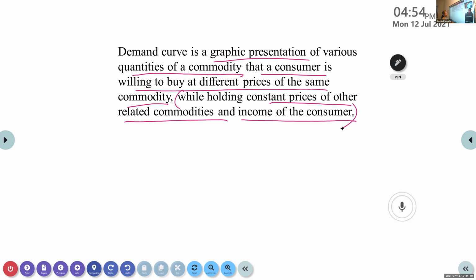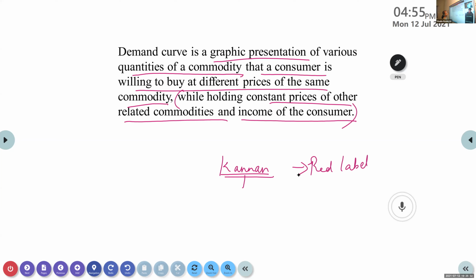Now, why do we say it is constant? Prices should be constant. For example, as you said before, Kannan Devan and Red Label. Now we are taking that Kannan Devan is the commodity consumed by the consumer. So when we are consuming Kannan Devan, if the price is reduced for this, there is a chance that the person will switch over to Red Label, right? Yes or no? Okay, so that should not happen. Why should that not happen? Then we cannot find the demand curve.